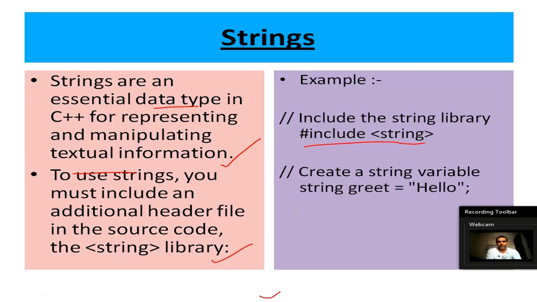And how you create a string variable: first is your data type, which is string, then your variable name, which is greet here, then you initialize it to some string value, which is in double quotes, and here it is hello. So this is how you create your string.